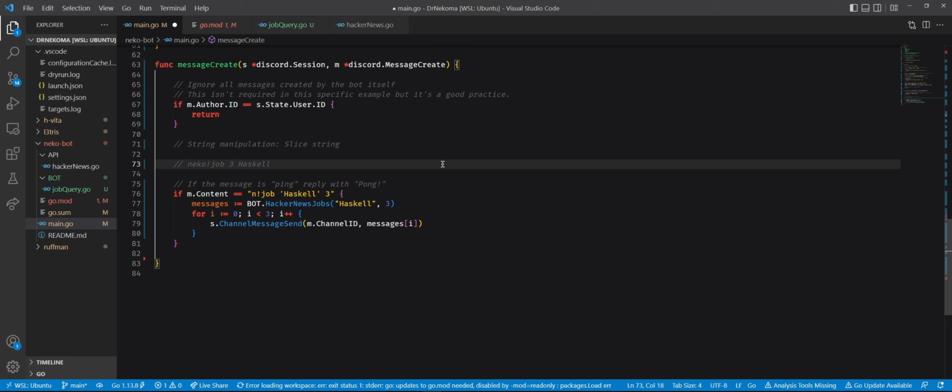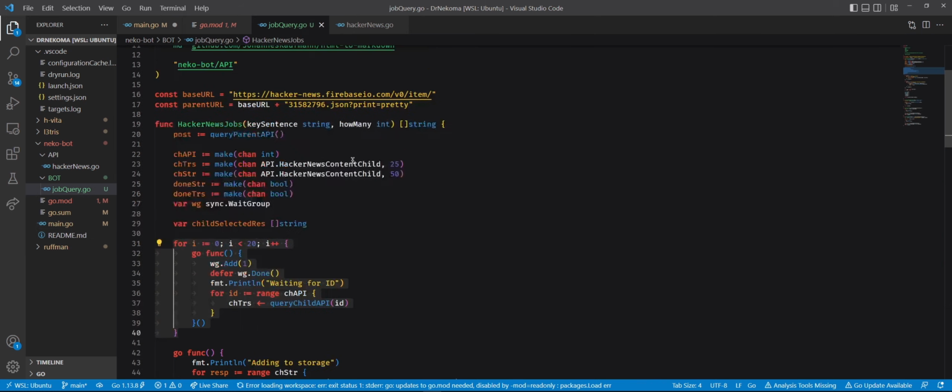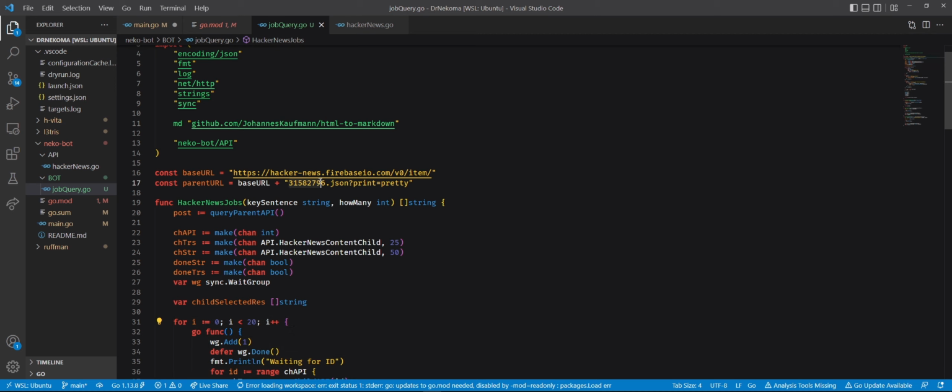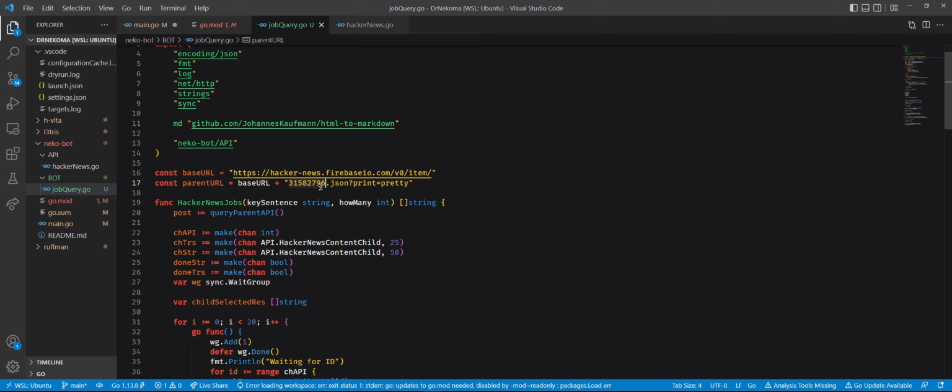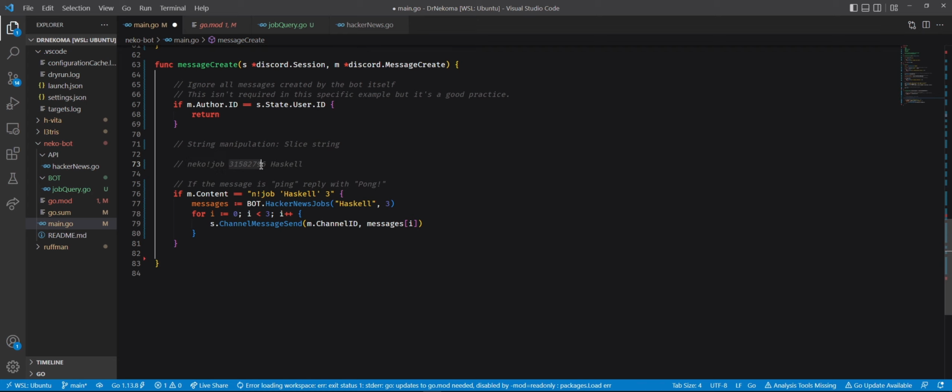What about just joining the number of the job? That way you know that it's not part of the title for sure, right? I kind of prefer the other way, man. I think you should pass the ID of the parent post, because this can probably change in the next month. For instance, instead of being June, it is July. You pass the ID because you can pass these as parameters to the Hacker News jobs.